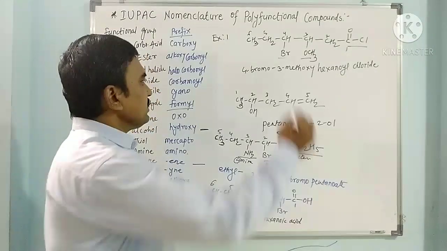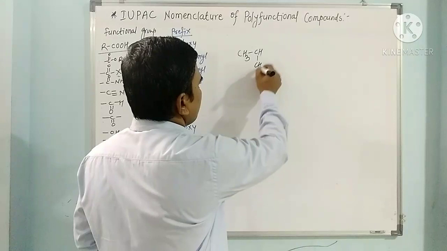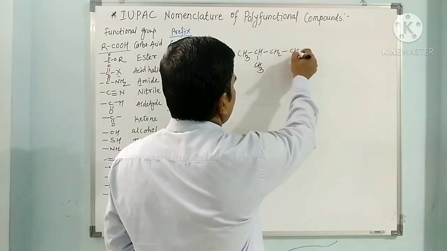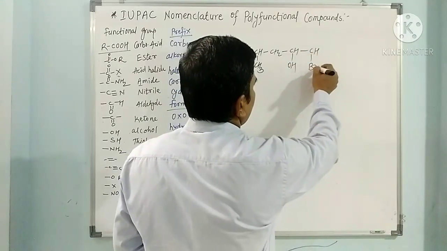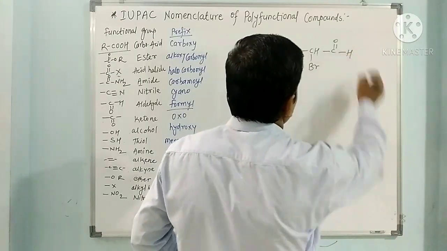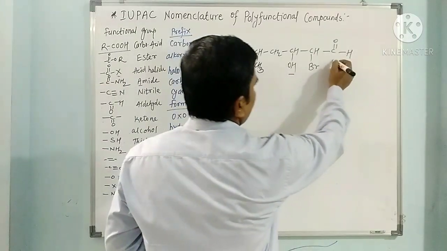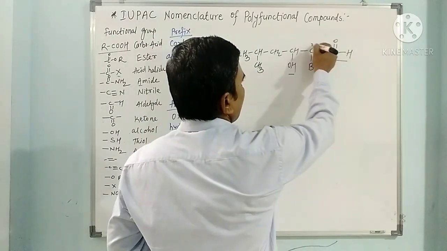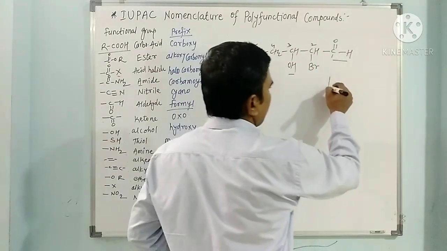Now see the next example. CH3, CH, CH3, CH2, CH, OH, CH, Br, C double bond O, H. So this is aldehyde. Alcohol is there, aldehyde is there, aldehyde is having greater priority. So the numbering is 1, 2, 3, 4, 5, 6. So it is hexanal.